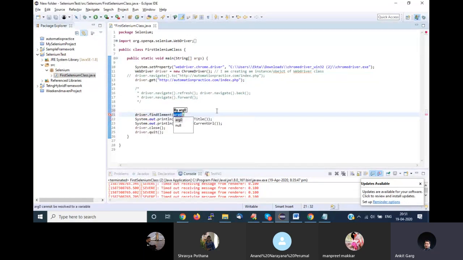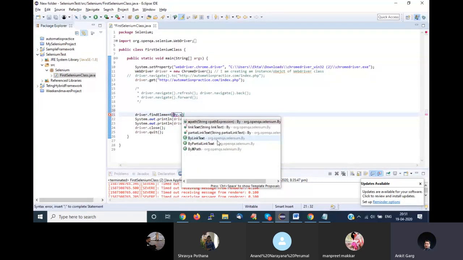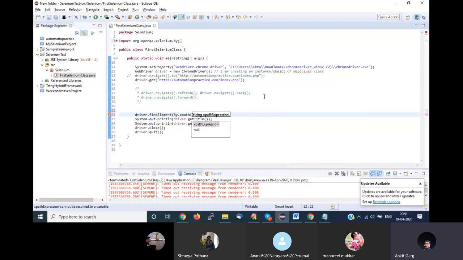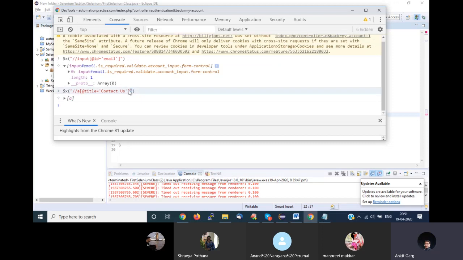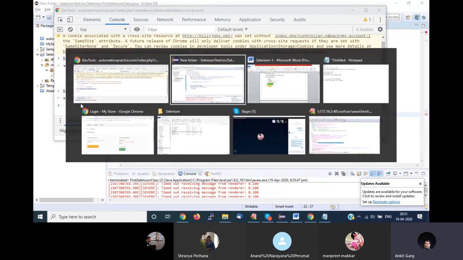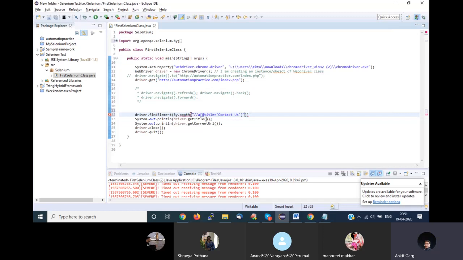Inside this bracket again you have to write by dot xpath. And inside this xpath you have to copy what you have written here. Let's say I want to click on the contact us button, so you have to copy this part. Again, remember, you don't have to copy the complete syntax. Just copy everything inside your brackets, starting from your double quotes and ending at your double quotes, till this point.